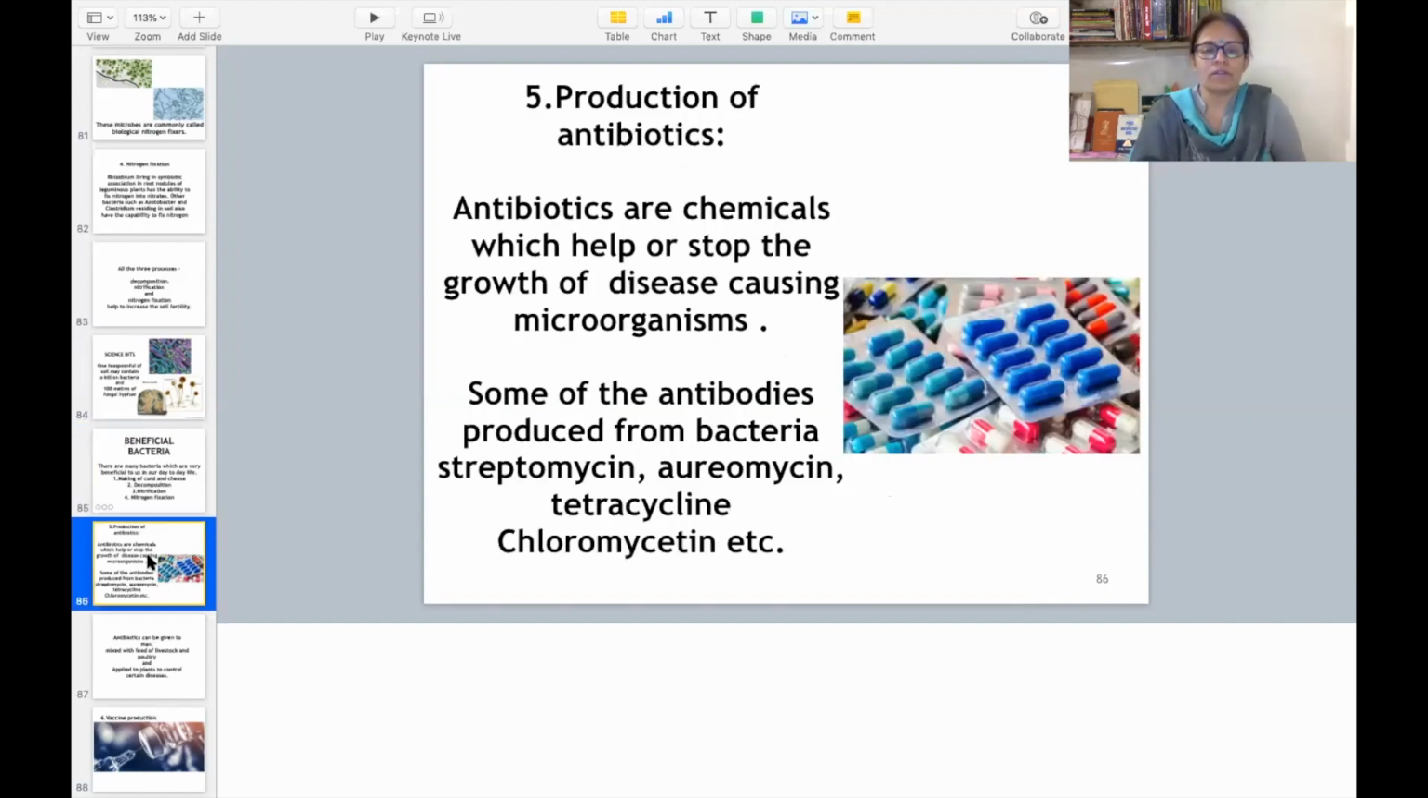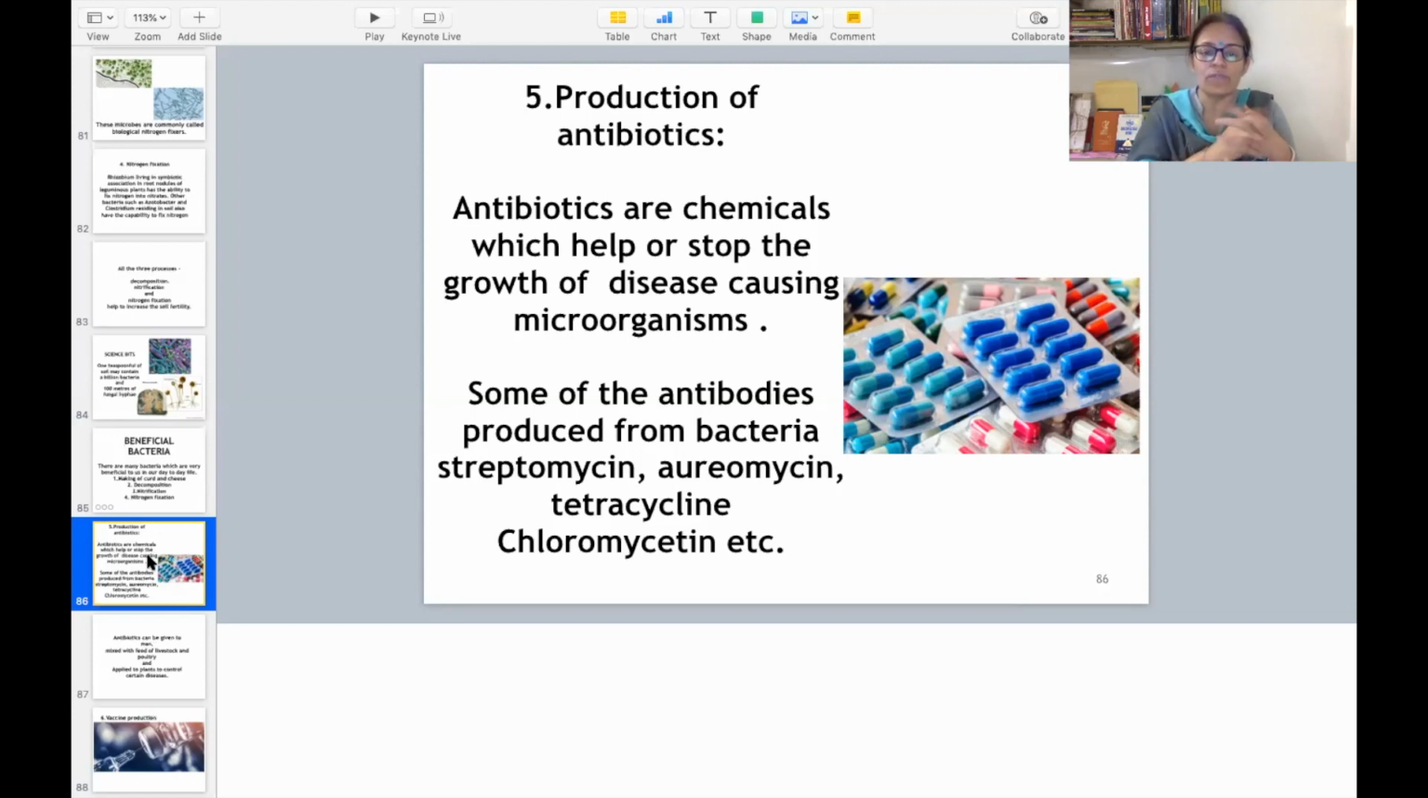So the fifth benefit of bacteria is production of antibiotics. Students, antibiotics are the chemicals which kill or stop the growth of disease causing microorganisms. Basically, what are antibiotics? These are the chemicals which kill or stop the growth of disease causing microorganisms. The microorganisms that cause disease, these antibiotics either kill them or stop their growth. So there are certain examples.